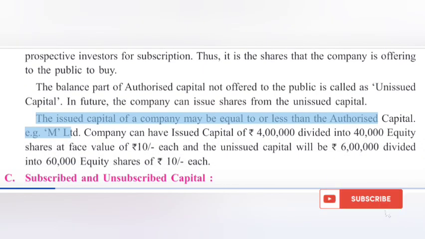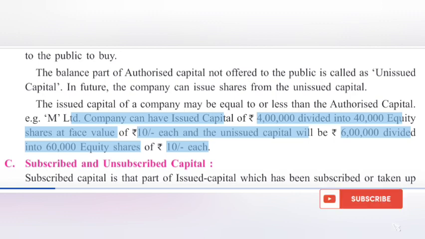The issued capital of a company may be equal to or less than the authorized capital, e.g. M. Limited company can have issued capital of 400,000 divided into 40,000 equity shares at face value of 10 each and the unissued capital will be 600,000 divided into 60,000 equity shares of 10 each.